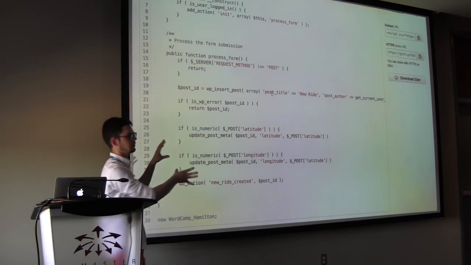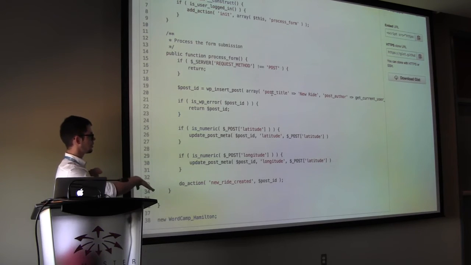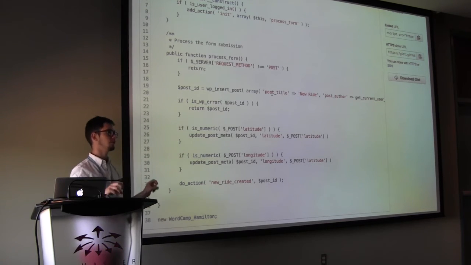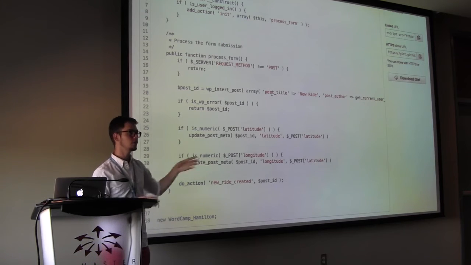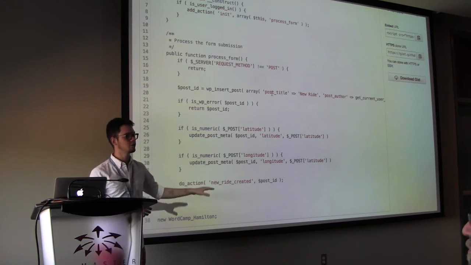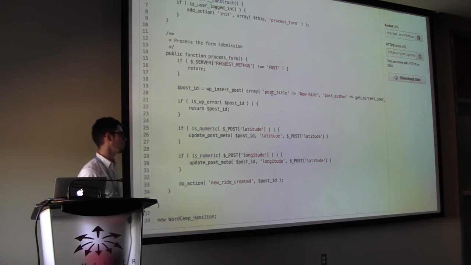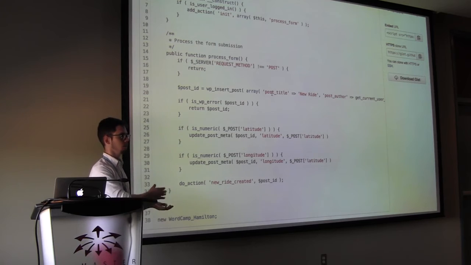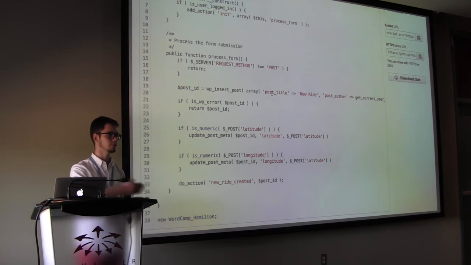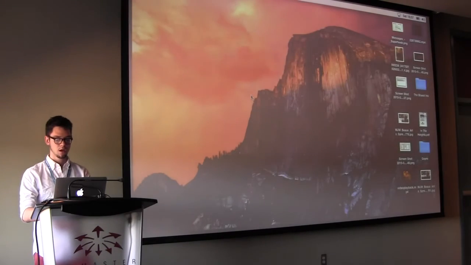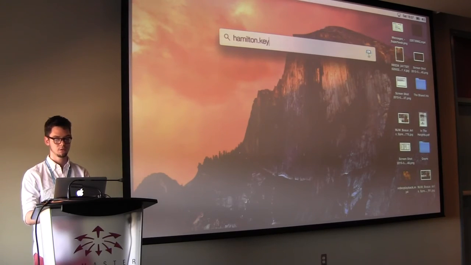This is really basic, and I didn't want to do too much code, so we're going to leave the code here. But that should give you a sense of how this kind of thing works. We're creating posts, think of them as objects. We're adding meta to those objects, and then we're executing actions when those things happen. We're creating basically a chain reaction of events, which is really what a web service is. A web service does a lot of different things in a certain sequence following your input, your directions. So that's basically it.